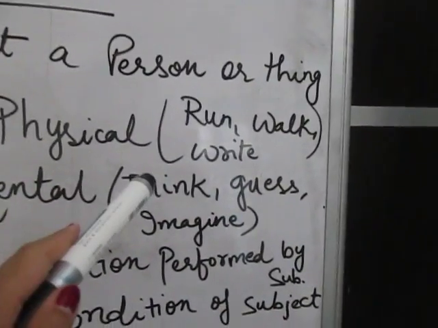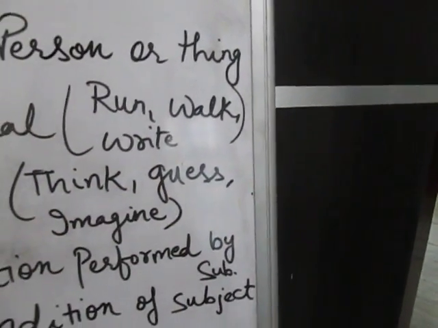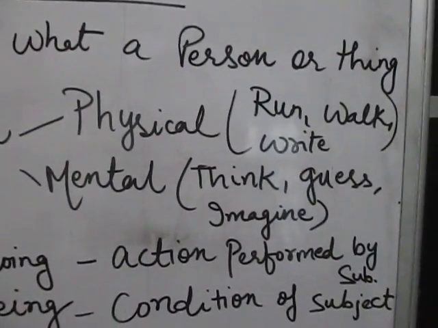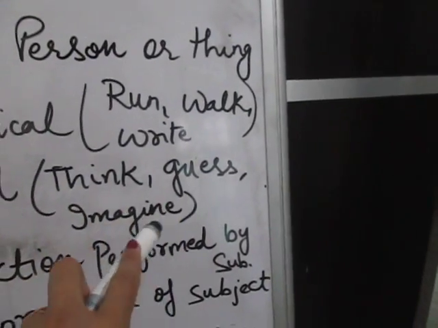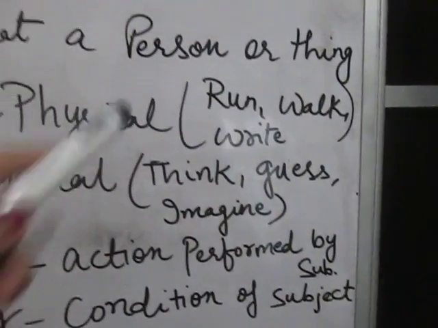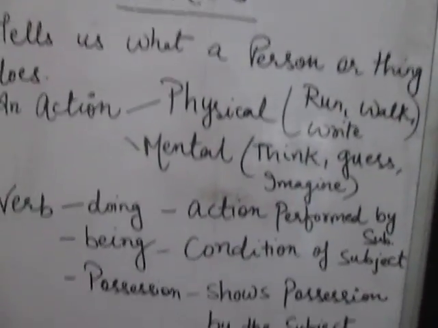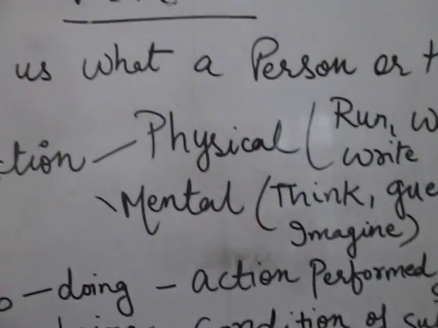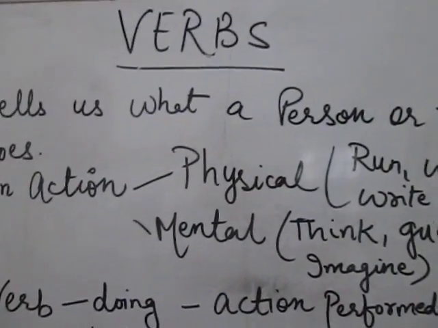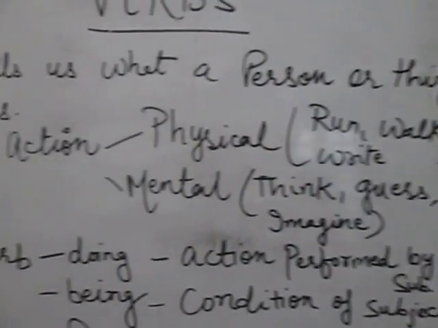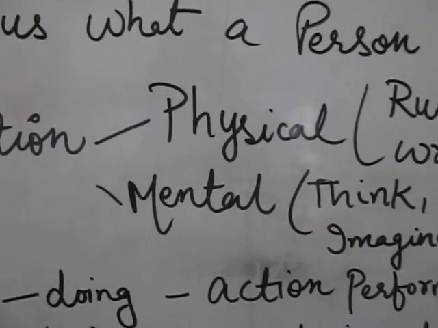When we talk about physical action, students, for example, run, walk, write, see, these all are physical actions. Mental actions are think, guess, imagine. We think, it is an action done by a person, so it is an action, right? So now I hope verb is clear to you. Verb is an action done by a person or a thing, right? It tells us what a person or thing does, right? We have two types of actions. Basically generally actions are of two kinds, physical or mental, right?